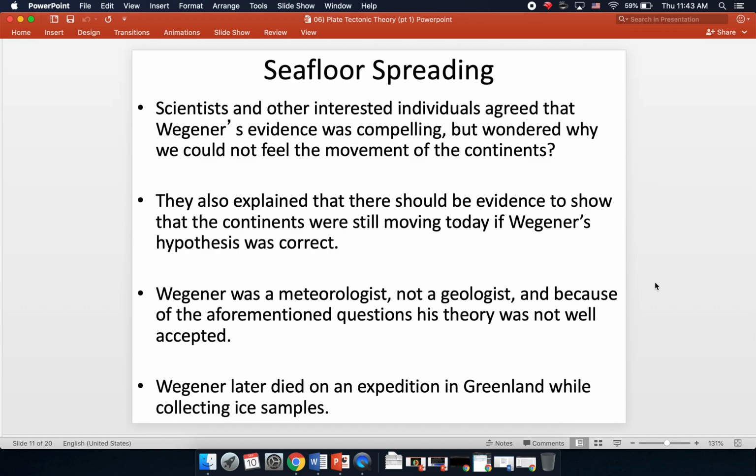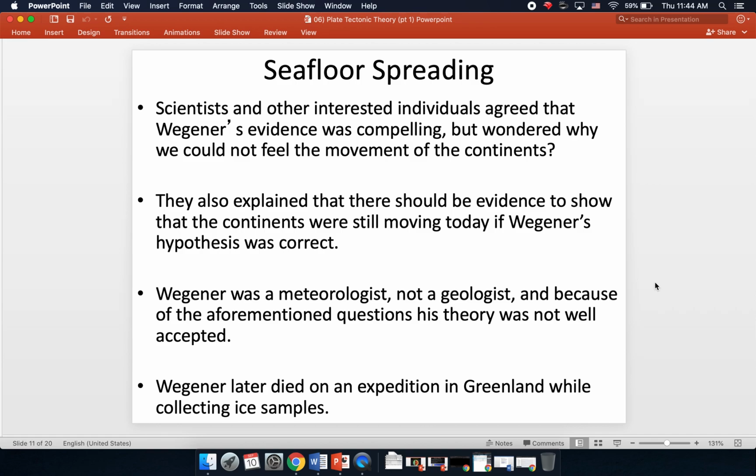Now, actually, we can feel the movement of continents from time to time in the form of earthquakes, but that didn't quite register with everybody in the time period we're talking about in the early 1900s. So these people said there should be evidence to show that the continents were still moving today if Wegener's hypothesis was correct. And at the time, the evidence just wasn't there.